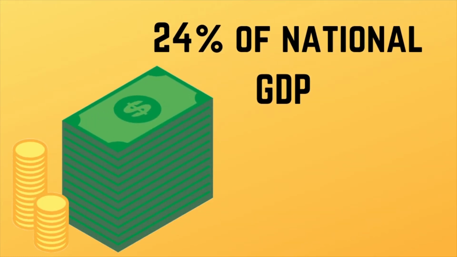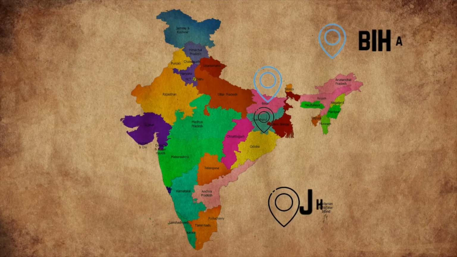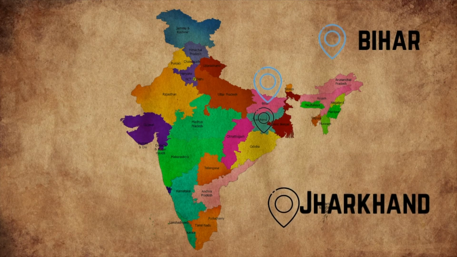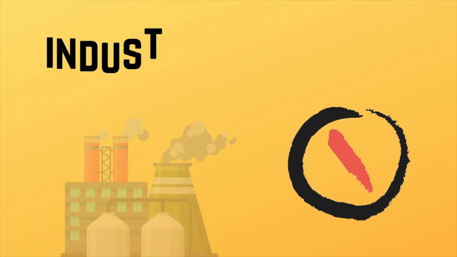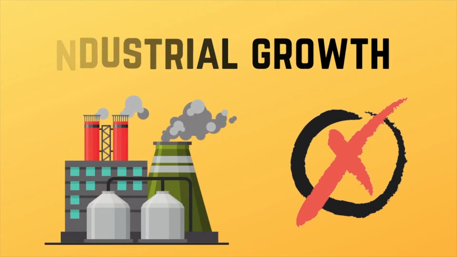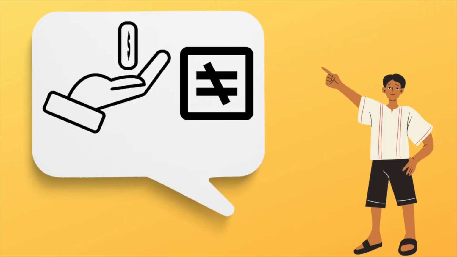The western region generates 24% of the national GDP of India, which is far ahead of the eastern zone. States such as Bihar and Jharkhand also lag behind in many other parameters such as general infrastructure, poverty eradication, and growth in the industrial sector. There are numerous factors responsible for this unequal growth distribution.